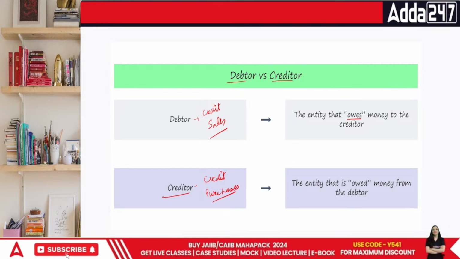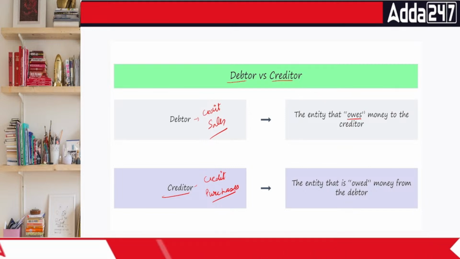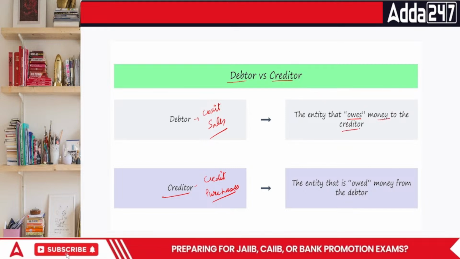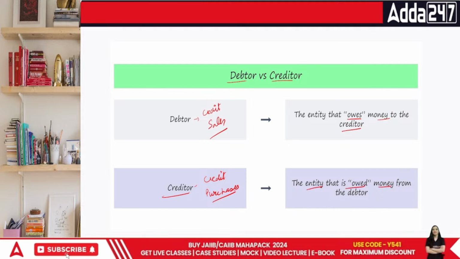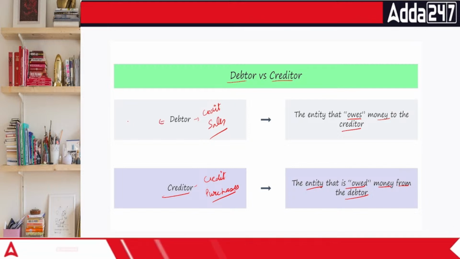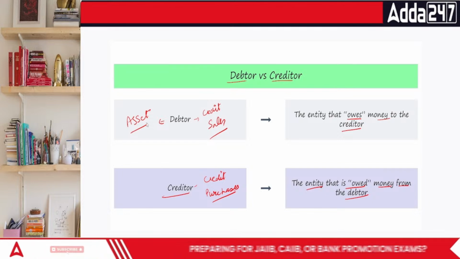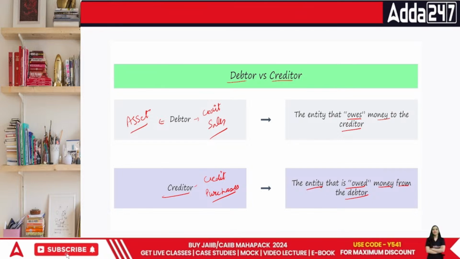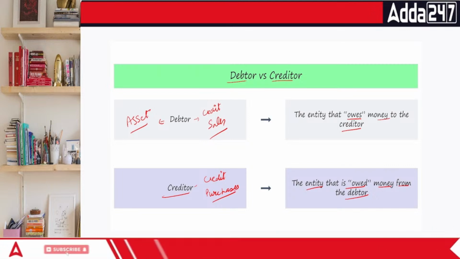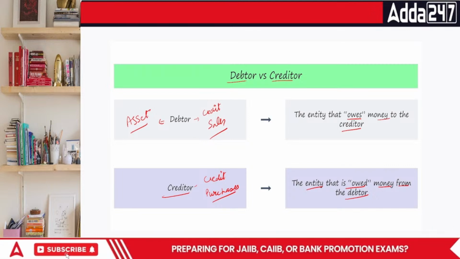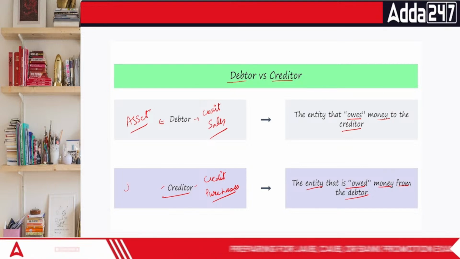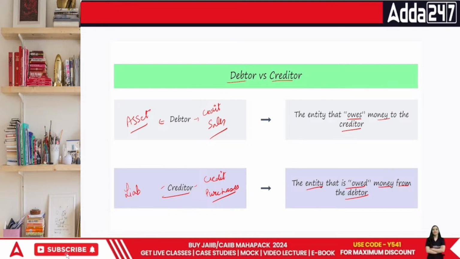Okay, so in this case, what do we do? The entity that owes money is the creditor, and the second is the entity that is owed money, the debtor. So this is basically someone who is going to give us money, so obviously it is an asset. I'll be boasting about it: Mr. XYZ is supposed to give me this much amount of money after this much amount of time. That's an asset. And if I have to pay to someone, it is basically a liability.